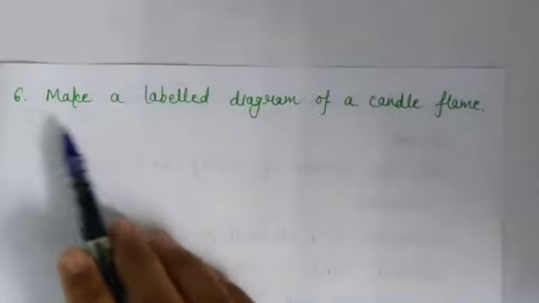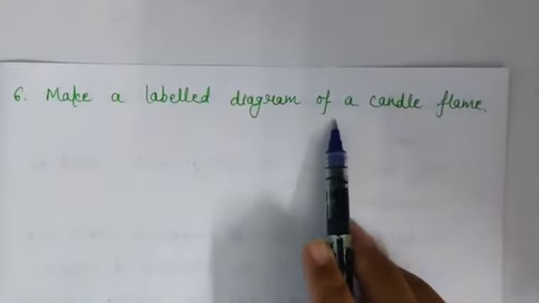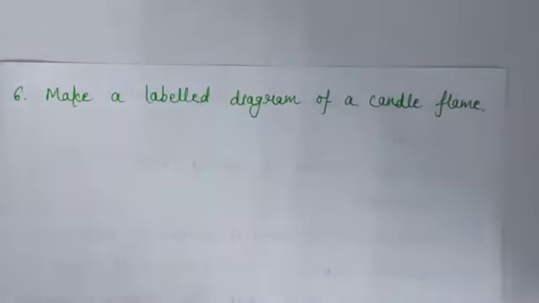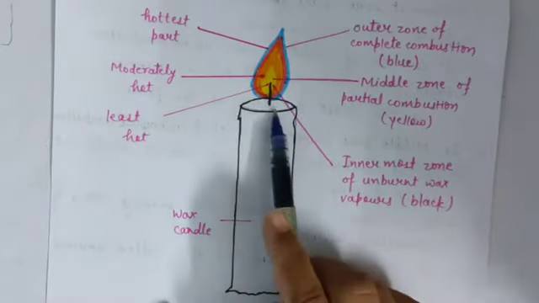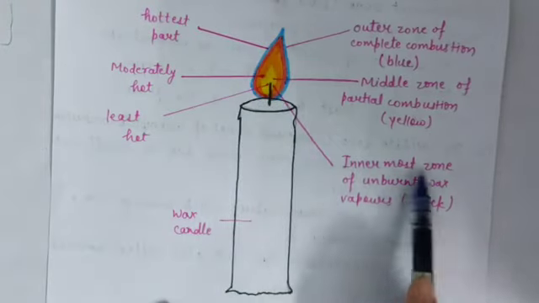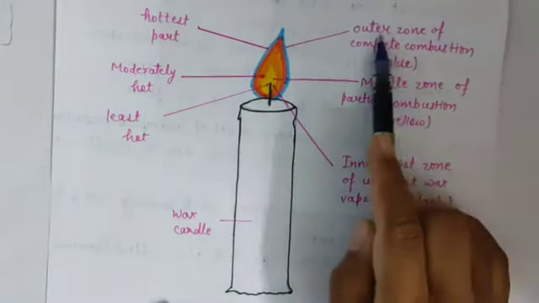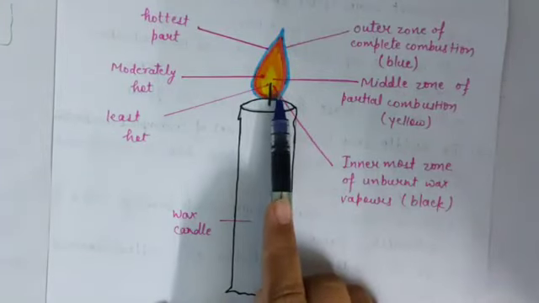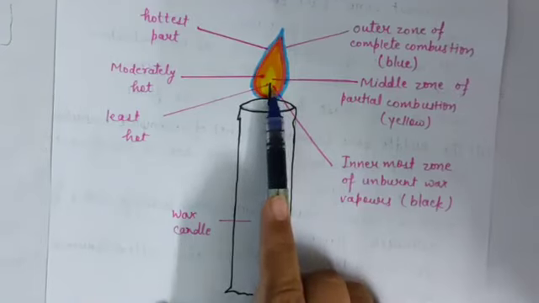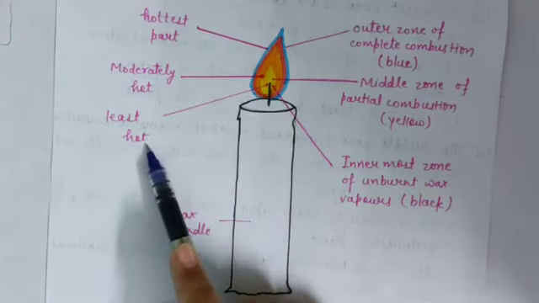Question number 6 is, make a labelled diagram of a candle flame. So this is a diagram of a candle flame. This is a wax candle, and a candle flame is divided into 3 zones: innermost zone, middle zone and outer zone. This is the innermost zone in which combustion will not take place due to absence of oxygen, and it is black in color. It is the least hot zone.